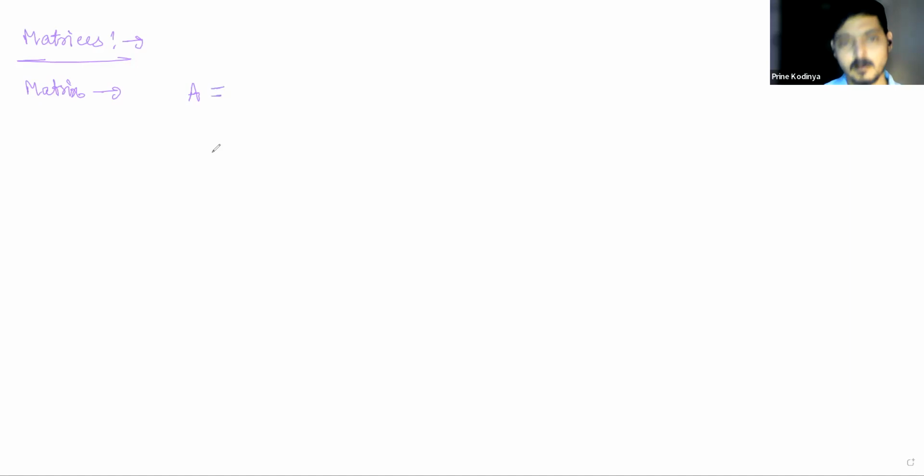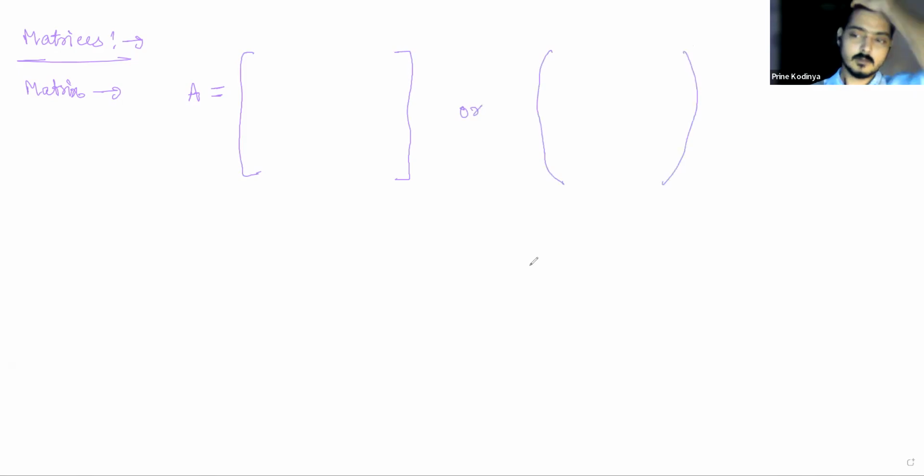Now, what does A contain? Next question is this, or how does A look? So A will look like a table which will be bounded by these two square brackets or by this, like this. Both of them are the representation of a matrix. Right? And inside this, we will write anything, whatever we want to, either any scalar quantity or any vector quantity. But how do we write it? We will write it in rows and columns.